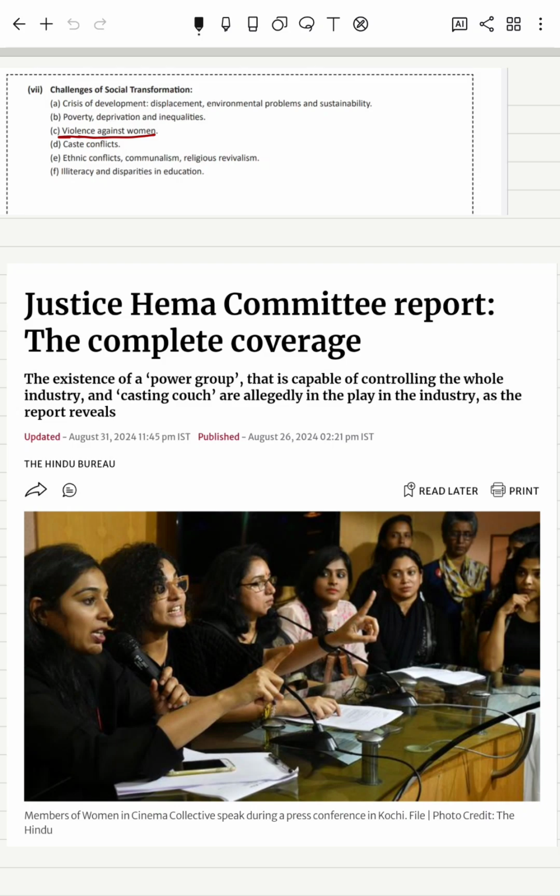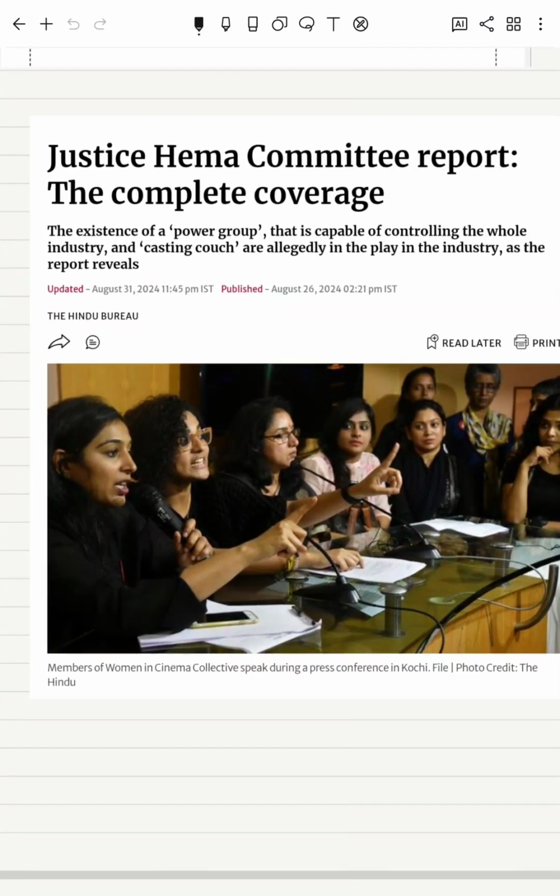So all these issues are linked to this topic, and there are various debates, discussions and articles which are published in newspapers around this issue. So you should read this issue, very important for your mains examination, and even this issue can be quoted in various questions which are asked in UPSC examination.